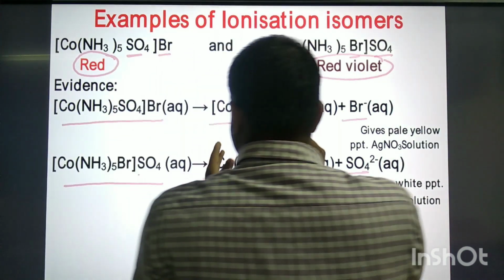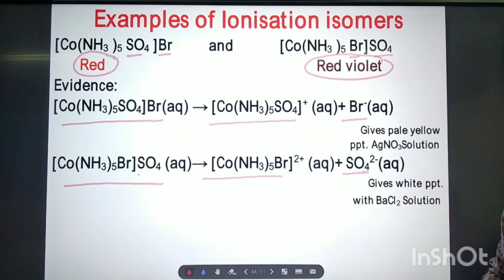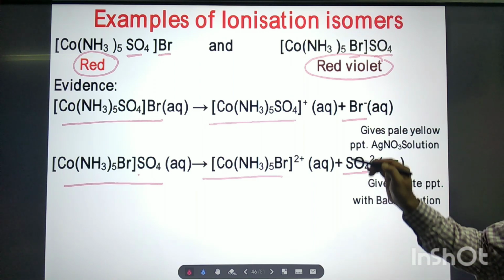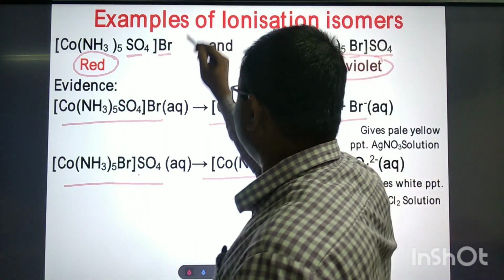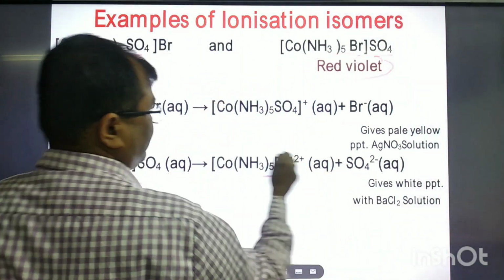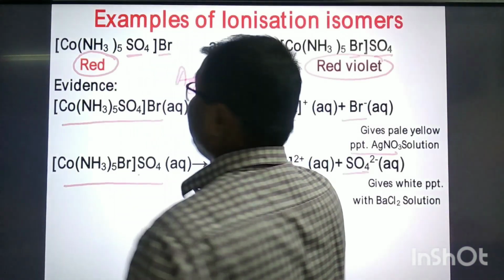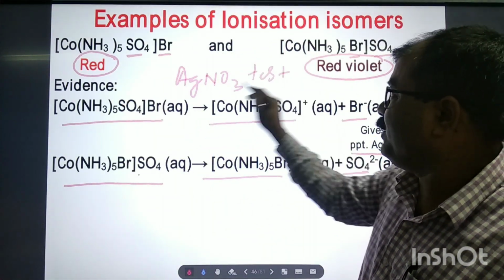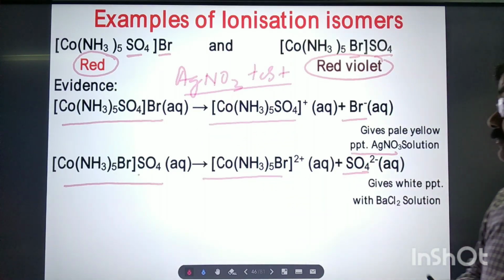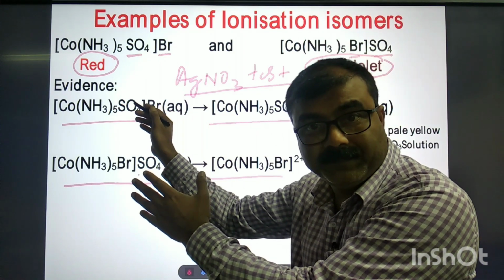Suppose, in this case, how will you understand that bromide ion is there? If we carry out the silver nitrate test, which you have learned in salt analysis, can you remember? Yes. We will prepare a solution.